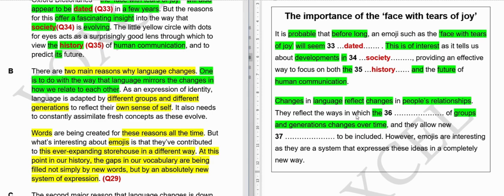They reflect the ways in which the dash of groups and generations change over time. As an expression of identity, language is adapted by different groups and different generations to reflect their own sense of self. So obviously our answer should be between these words.